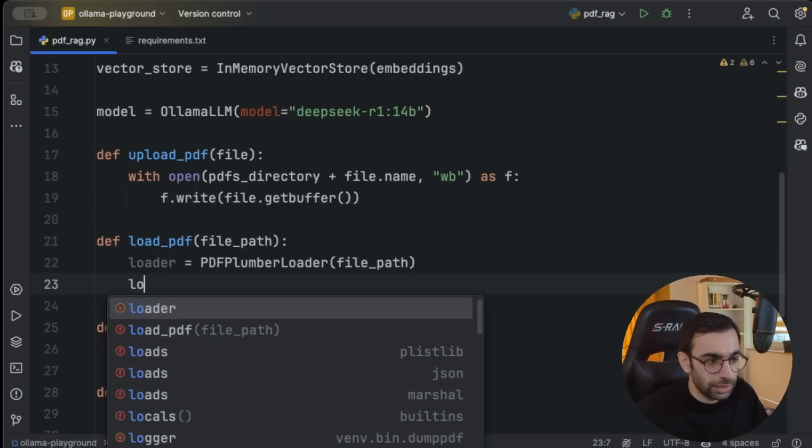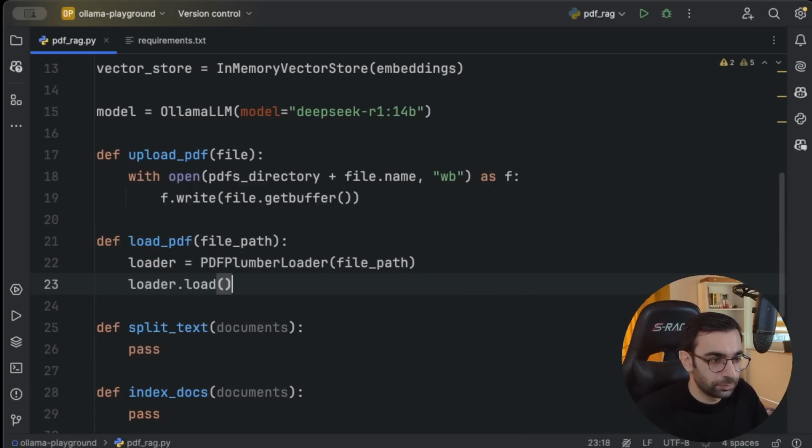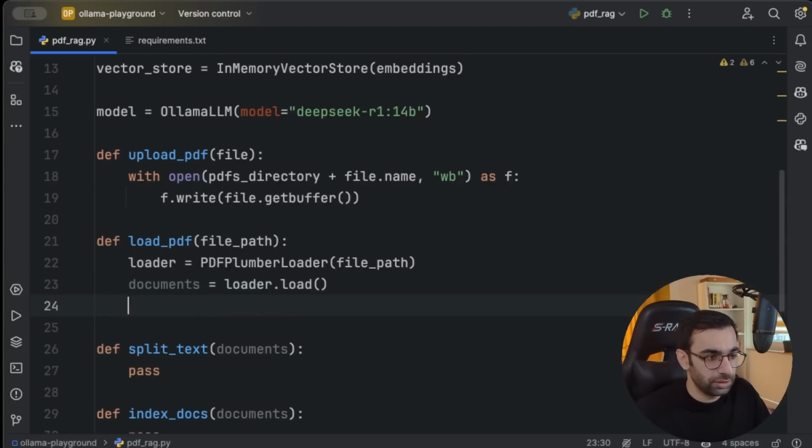All I need to do now is call the load method on it, and this gives me a list of documents. If I'm not mistaken, each page of this PDF now is representing a document, which is just a LangChain class that wraps the text. So all the extraction is happening under the hood. So that's it, very basic. I just need to return the documents.